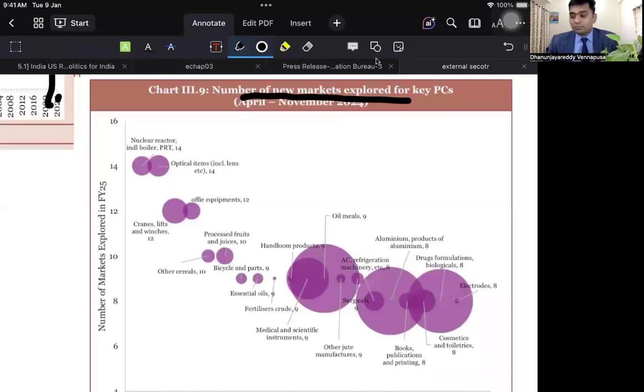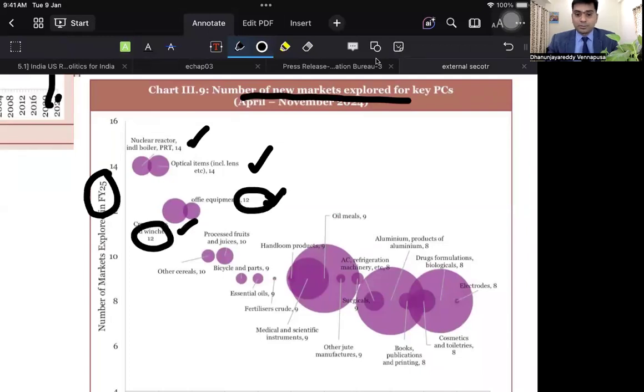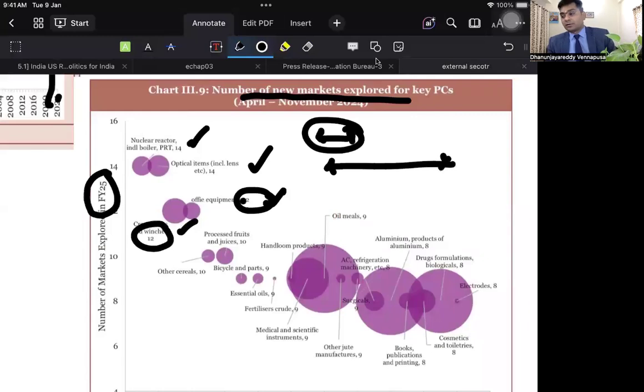In the financial year 2025, for nuclear reactors and boilers, we have created almost 14 new markets. For optical items including lenses, office equipment, cranes, lifts, we have looked at almost 12 countries. Next, processed foods. So what does this mean? India is not depending on just one country today, it is exploring different countries for its raw material imports.